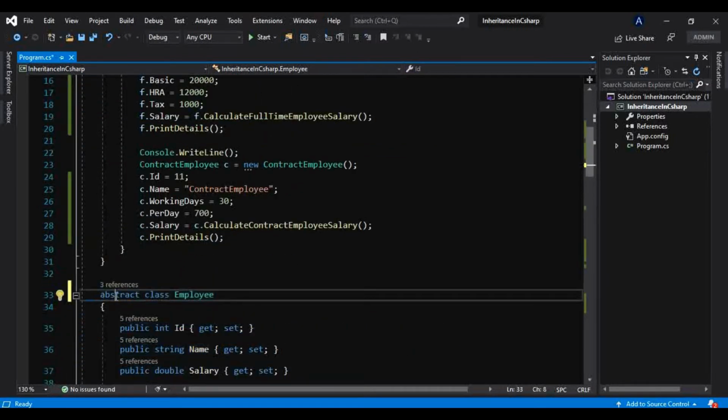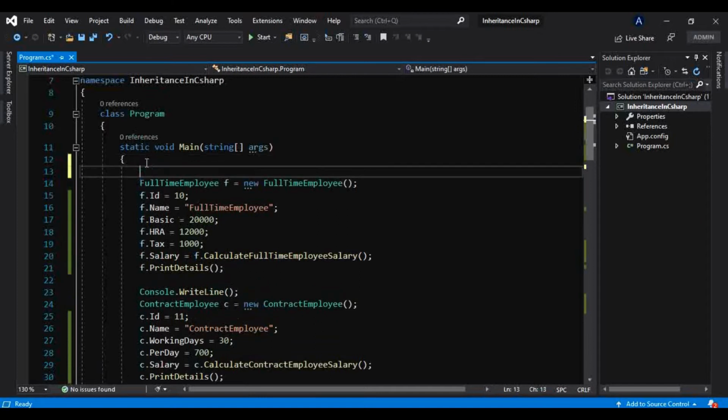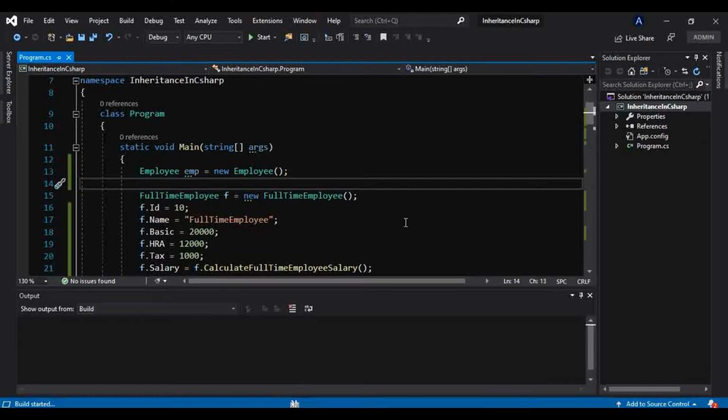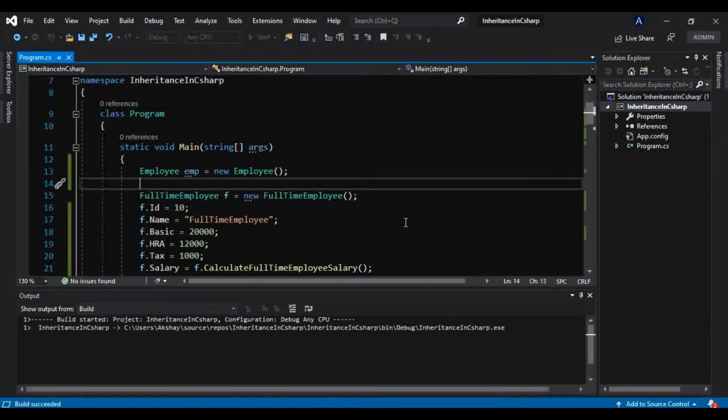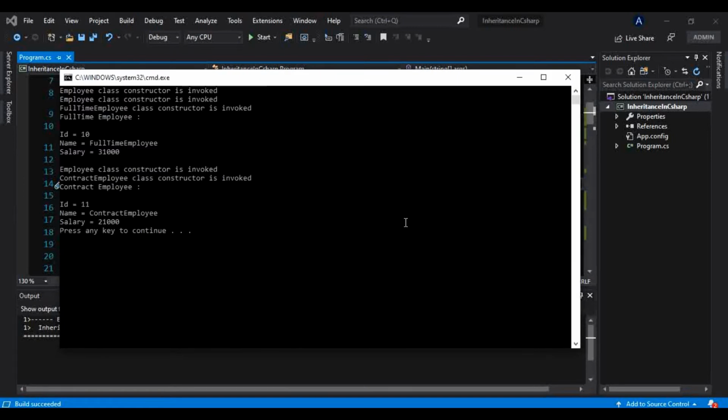For that, let me remove this for now, and let me try to create an object of this base class. That is, Employee emp is equal to new Employee, like this. So the compiler is not giving any error, neither will it give a runtime error. Okay, so I will run this. Okay, so it is working fine.